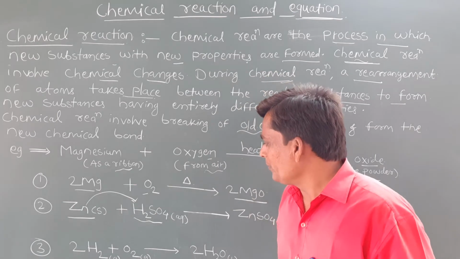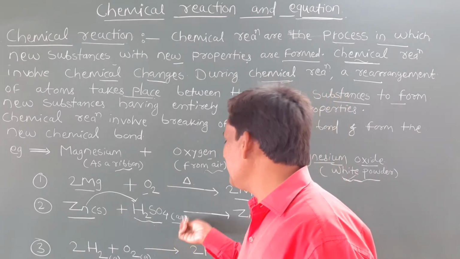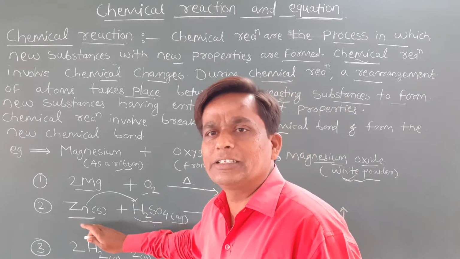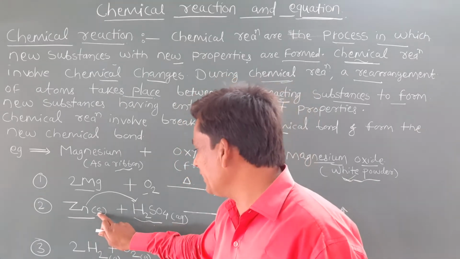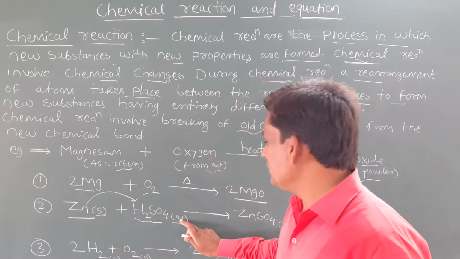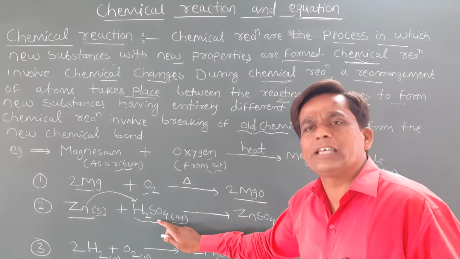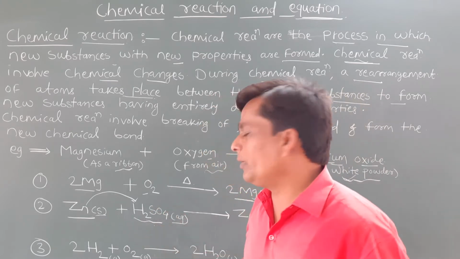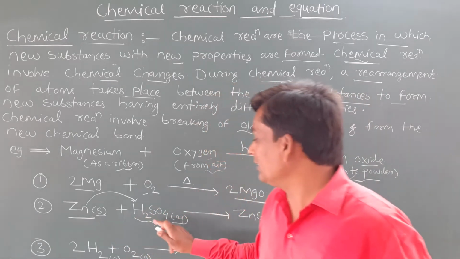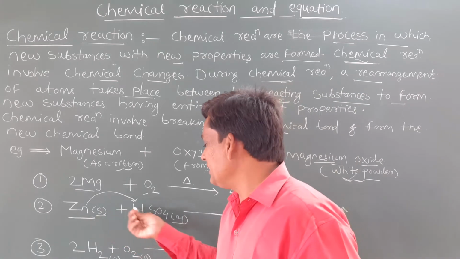So what do you observe? Now this sulfuric acid is in aqueous state and zinc is in solid state. So here we can show the state. In brackets we can write S, which means it is a solid state. Aqueous means this sulfuric acid is dissolved in water, it is in aqueous medium. So in one conical flask we take the sulfuric acid and add zinc granules.